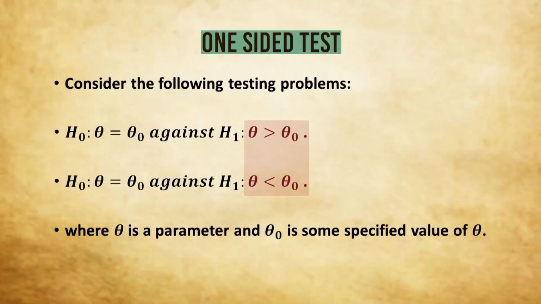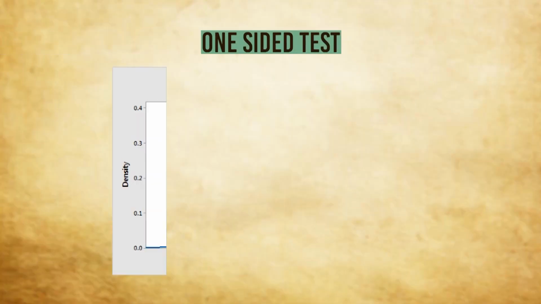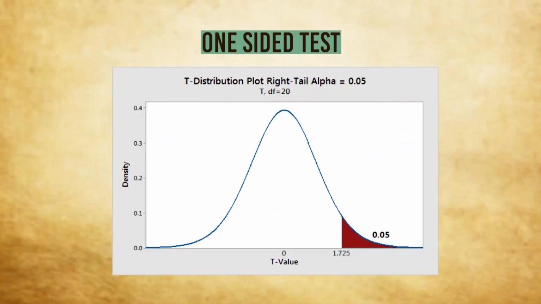These are called one-sided tests because you look at the alternative. We are taking either theta greater than theta naught or theta less than theta naught. So in these testing problems, we are trying to verify whether a test statistic T assumes a significant value on one side or one tail of its distribution. Such tests are known as one-sided tests or one-tailed tests. If you look at the diagram, you can see that we are looking only at one side of the distribution, one tail of the distribution.